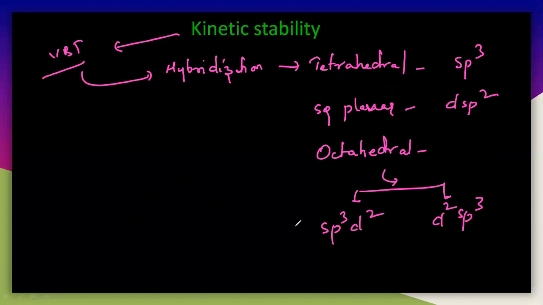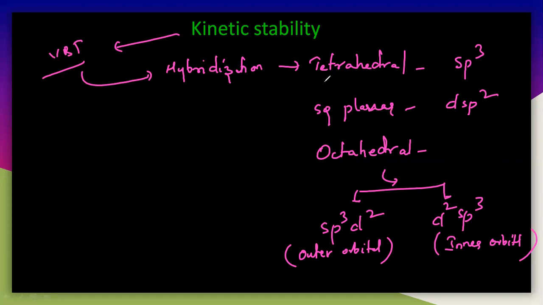So here sp3d2 is also called outer orbital complex, and d2sp3 is called inner orbital complex. So let us understand the kinetic stability, that is labile or inert, which can be understood with the VBT theory. VBT theory simply indicates the hybridization.